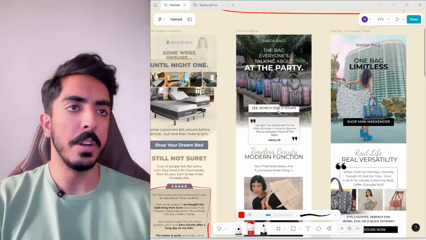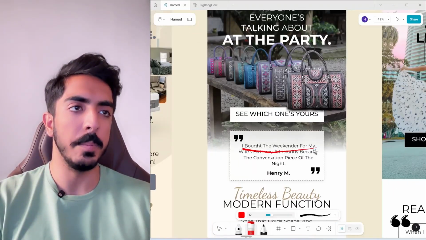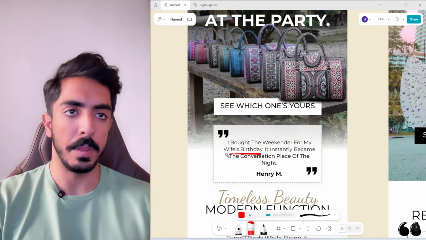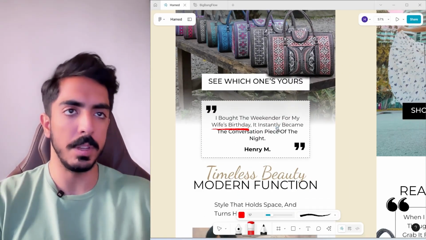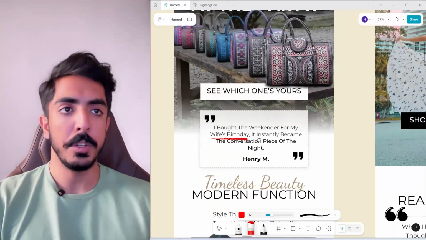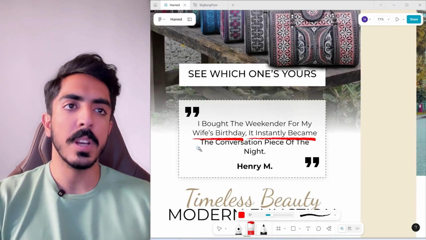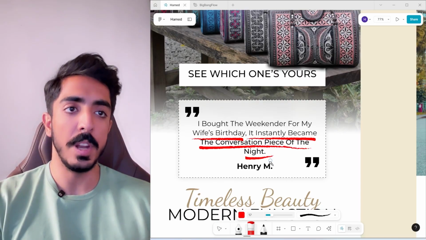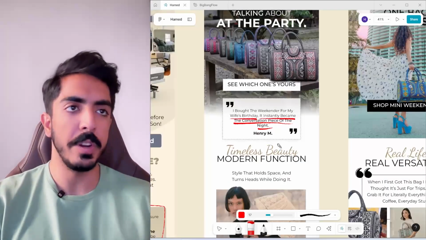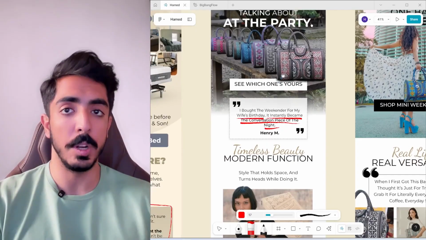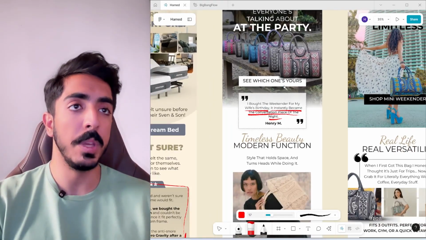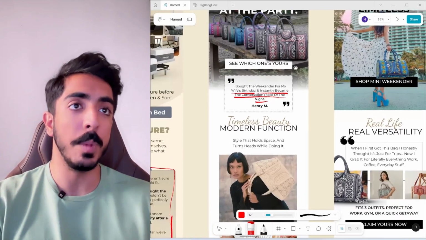And here's another example. It says, I bought the weekender bag for my wife's birthday. This is actually one of the testimonials inside our client's product page. It instantly became the conversation piece of the night. So actually we are sharing the experience of one of our customers to build trust with other people who might have the intention to make a purchase on our website.